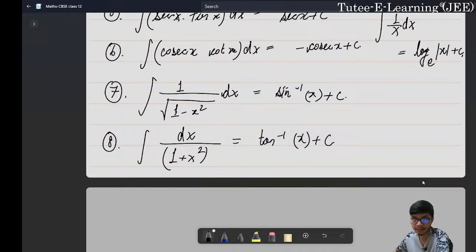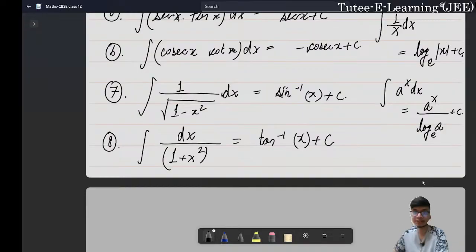Similarly, if we look at the integration of a to the power x dx, this is a to the power x divided by natural log of a plus some constant c, right? So these are all the important formulas that we need to begin our discussions, right? So with this, we think we are mostly done, and let us now look into the properties.